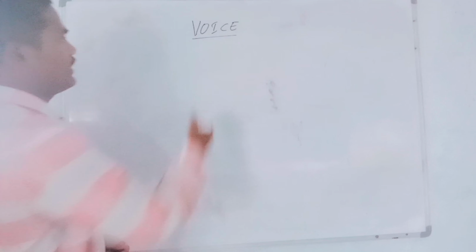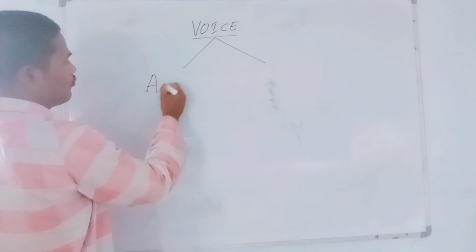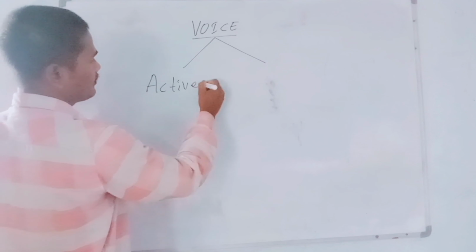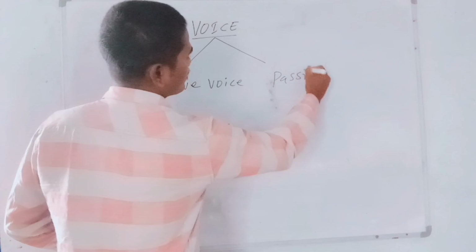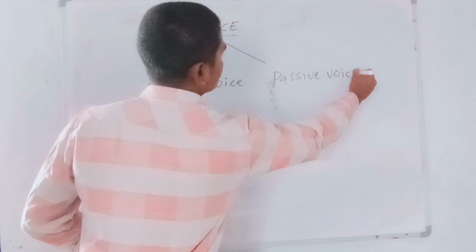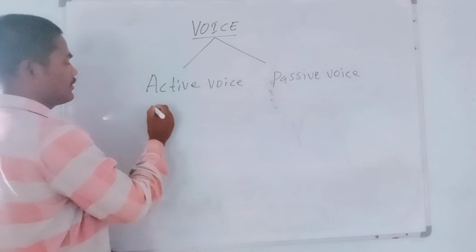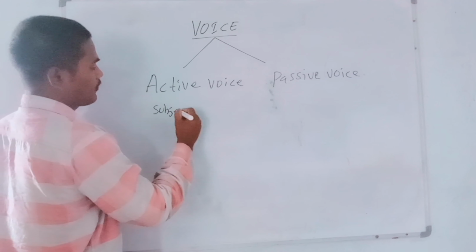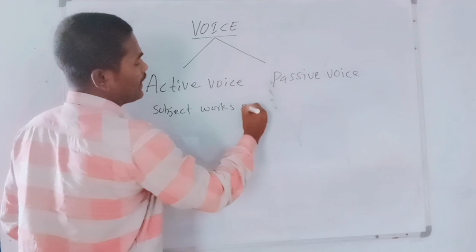So what are they? Let me write on the board. Okay. So today our topic is voice. Voice is divided into 2 parts. One is active voice, and the other is passive voice. In active voice, the subject works mainly.